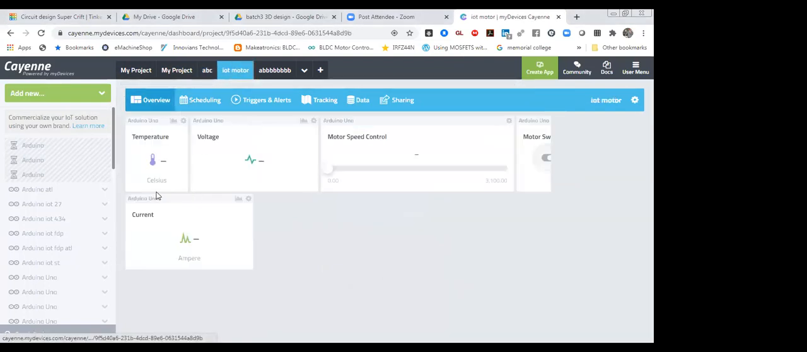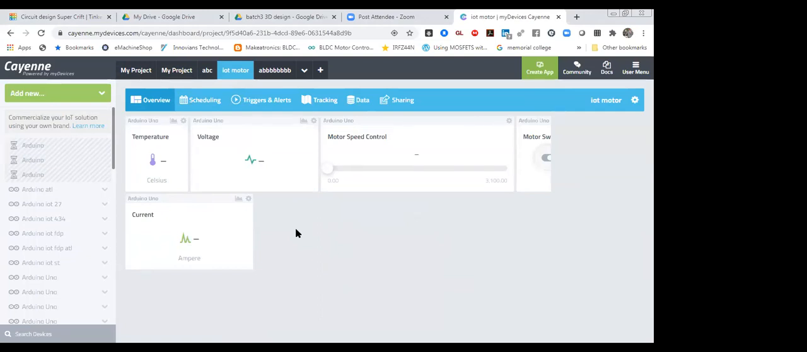IoT motor. This one is condition monitoring of machines. If you want to monitor your induction motor or your machines, you can do condition monitoring on the cloud. You can monitor temperature, take a few parameters, diagnose different faults in a motor, and do condition monitoring. There you can monitor voltage, motor speed, current, and everything.